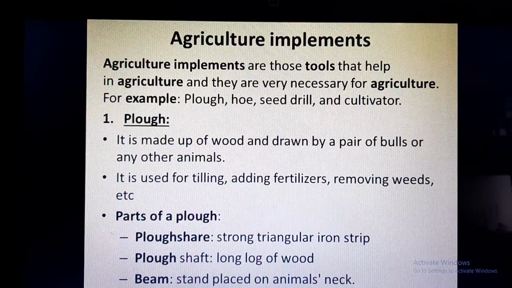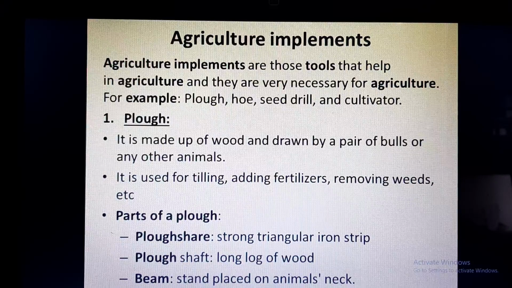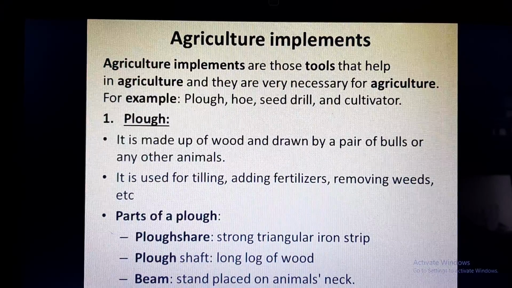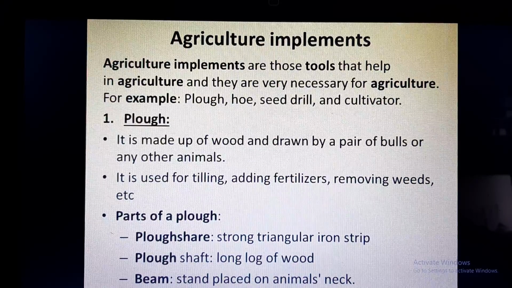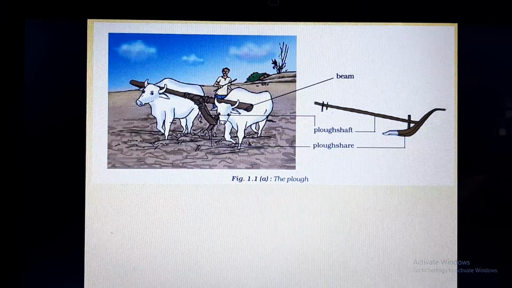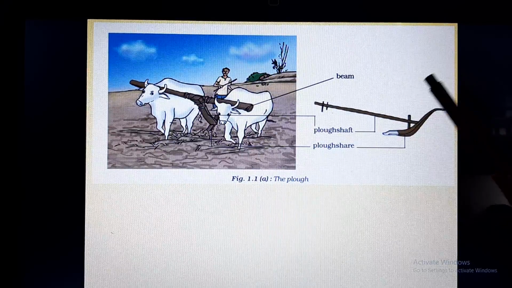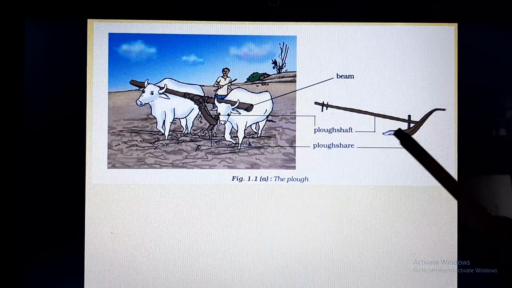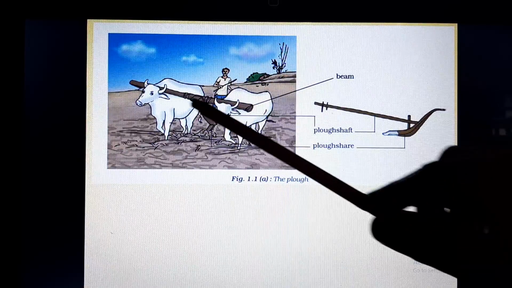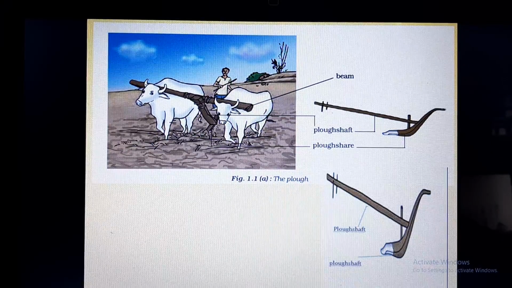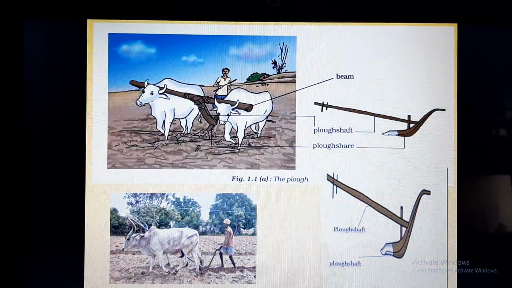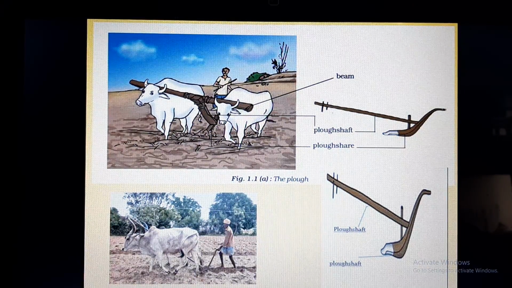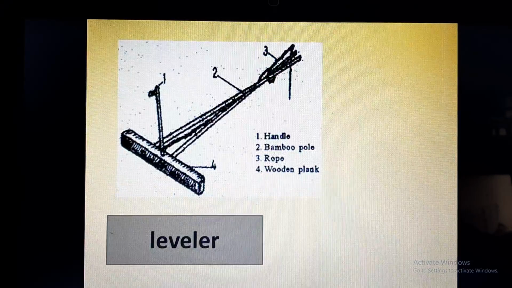Now what are the parts of a plow? Plowshare, which is a strong triangular iron strip, plow shaft, which is a long log of wood, and beam, which is a stand which is placed on the animal's neck. So here you can see these are the parts of the plow. This is plow shaft, this is plowshare, and this is the beam which is placed on the neck of the animals. So in detail you can see the plow here. And this is how a farmer uses animals and a plow to plow the soil.